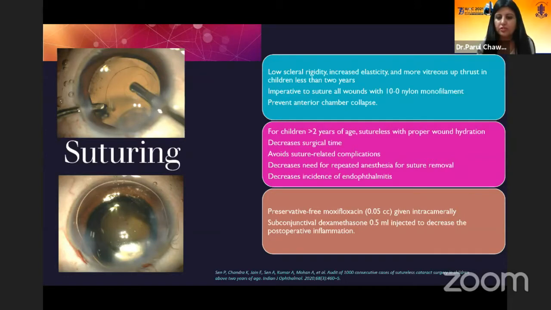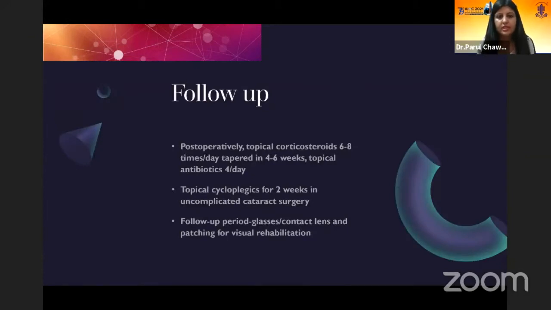Preservative-free moxifloxacin should be given intracamerally at the end of the surgery, along with subconjunctival dexamethasone to decrease the intraoperative inflammation. Follow-up should be done.